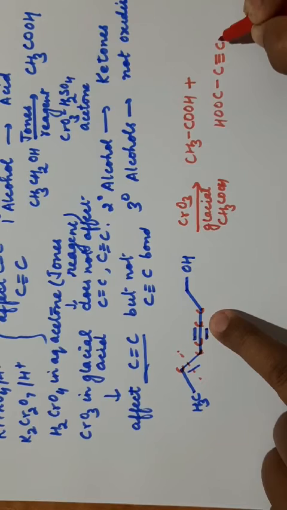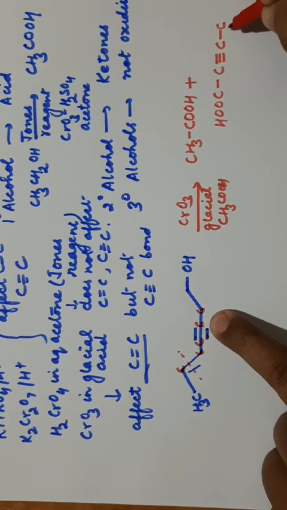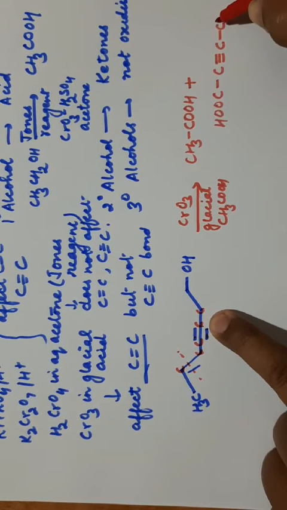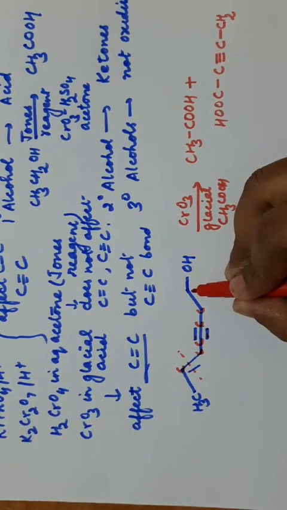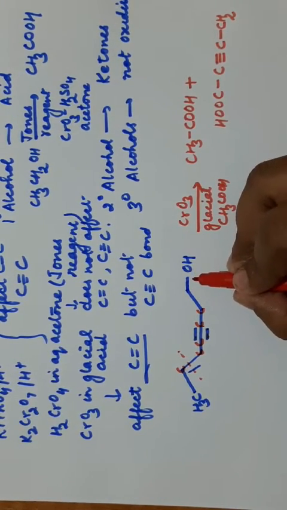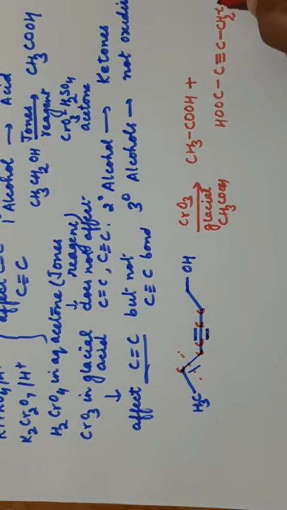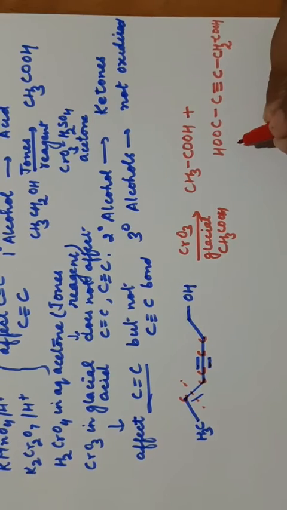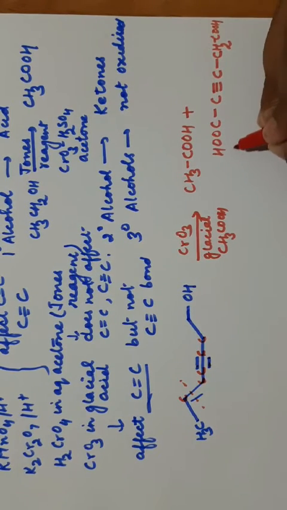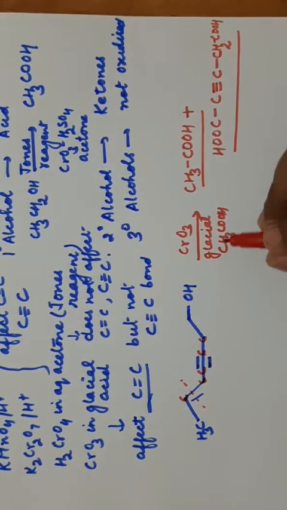Then there is carbon, then again 1 carbon is there, CH2 and then there is CH2OH. This CH2OH will change to COOH. So this is the product formed with CrO3 in glacial acetic acid. I hope this is clear.